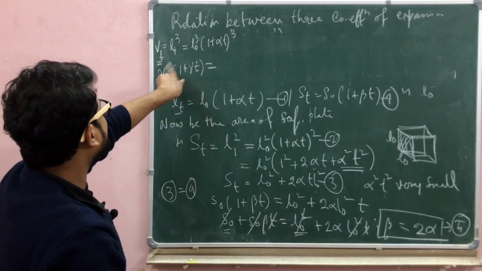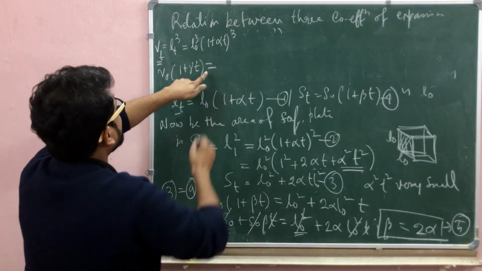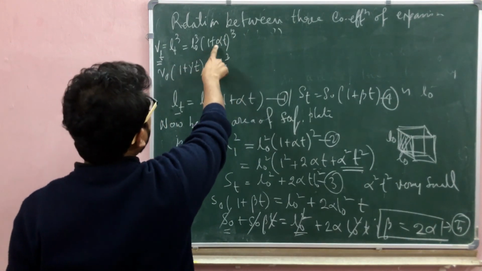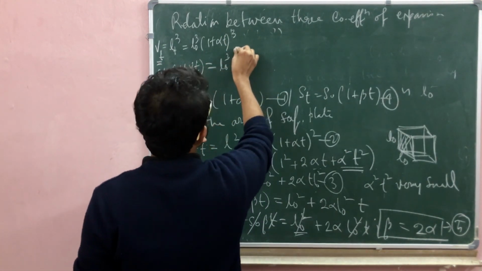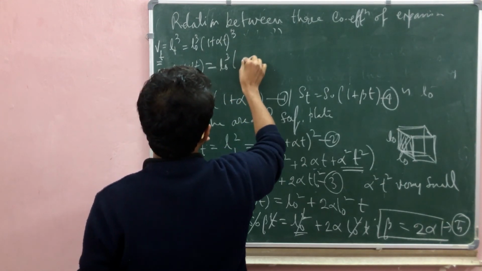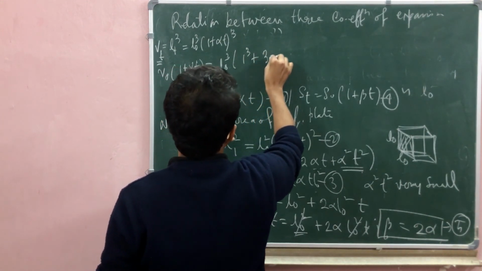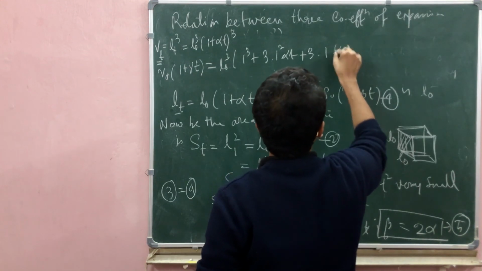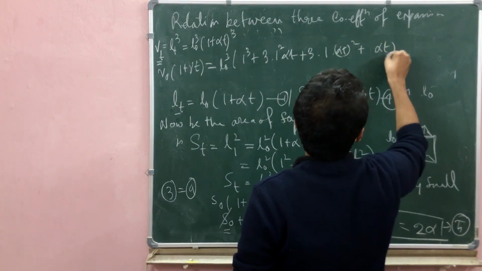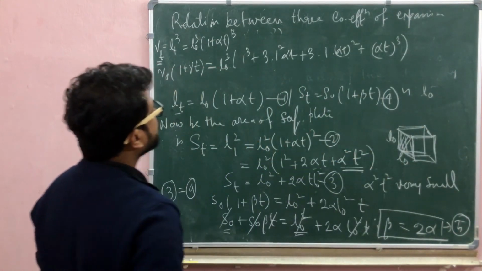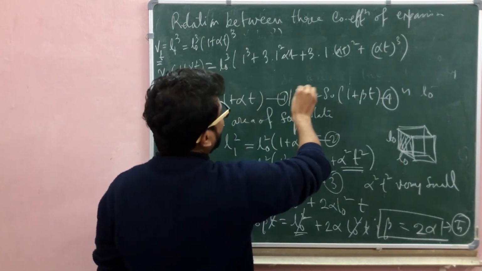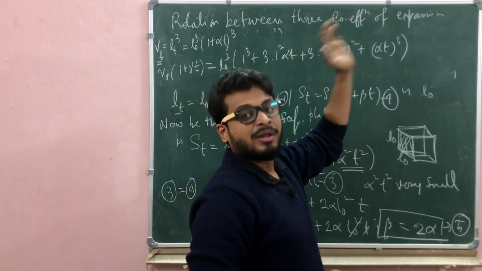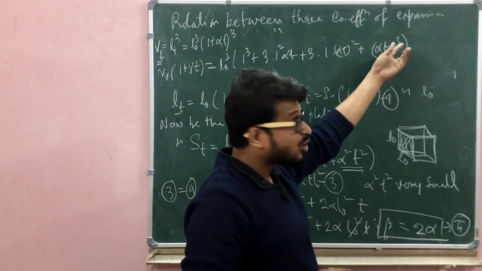So L0 cube times (1 plus alpha T) whole cube means (a plus b) whole cube, which is a cube plus 3a square b plus 3ab square plus b cube. So L0 cube times (1 plus 3 alpha T plus 3 alpha square T square plus alpha cube T cube). Alpha T is very small, alpha square T square is again a very small value, and alpha cube T cube is very small.